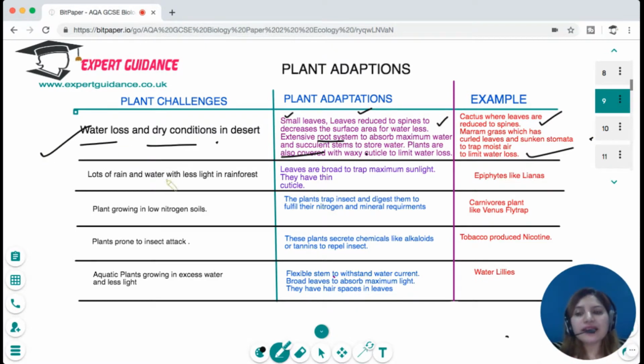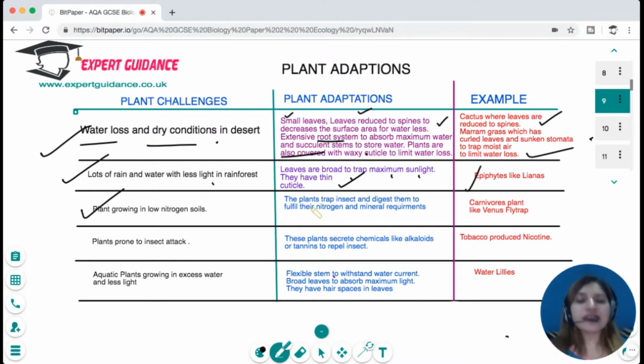There are plants that grow in the rainforest, where they get lots of rain and water but less light. In those areas, leaves are broad to trap maximum sunlight, and they have thin cuticles so that maximum water loss can happen. For example, epiphytes like lianas. Then there are plants which grow in low nitrogen soils.